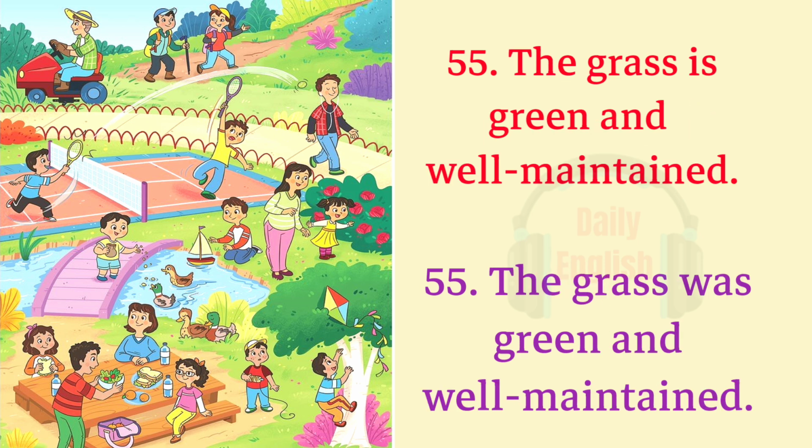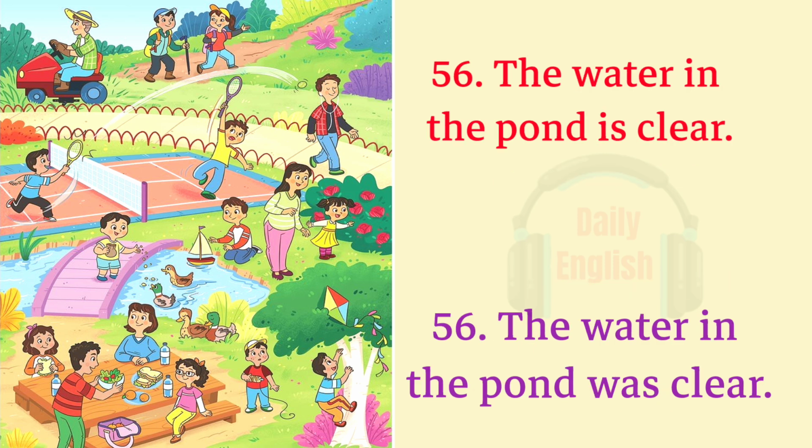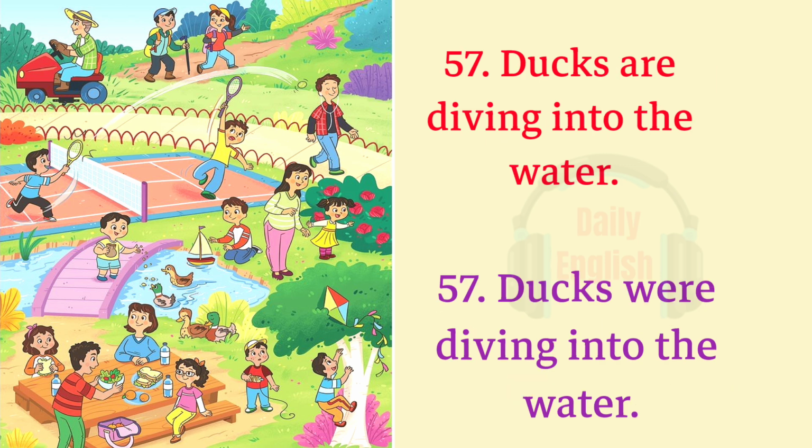55. The grass is green and well maintained. The grass was green and well maintained. 56. The water in the pond is clear. The water in the pond was clear. 57. Ducks are diving into the water. Ducks were diving into the water.